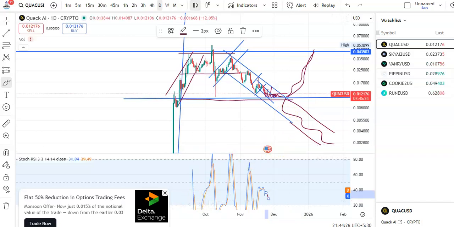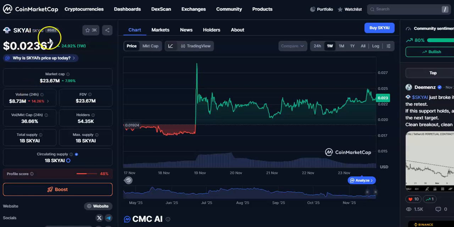So now we'll talk about another cryptocurrency, that is SKYAI coin, and you can see current price is $0.02367. It is up by 24%. Rank is around 682 position. Around 3k users are following this cryptocurrency. Market cap is $23 million and the volume in 24 hours is $8.73 million. It is down by 14%.